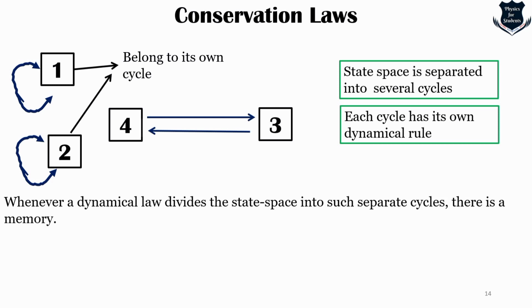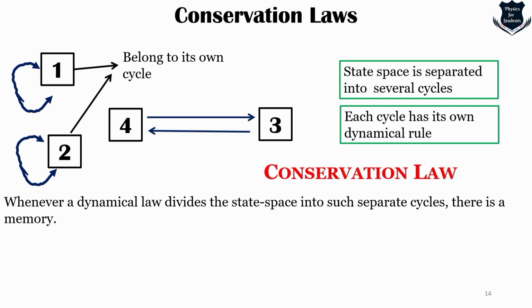Now, whenever a dynamical law divides the state space into such separate cycles, there is something which is called a memory of which cycle the system actually started in. And this memory is called a conservation law. It tells us that something is intact, something has not changed.